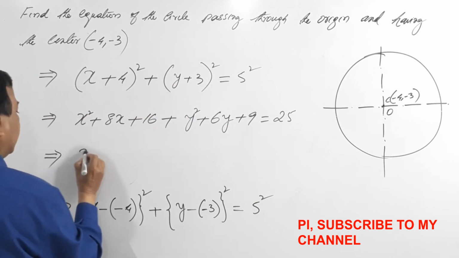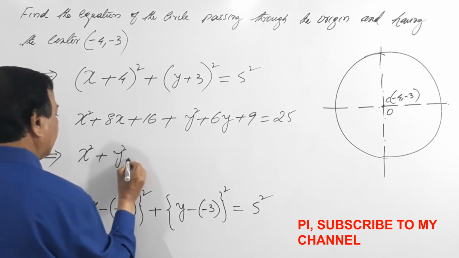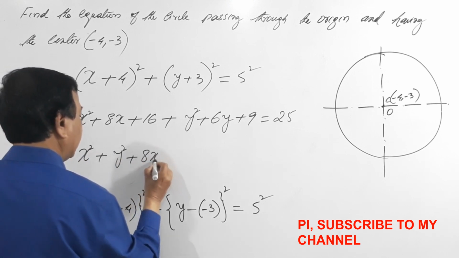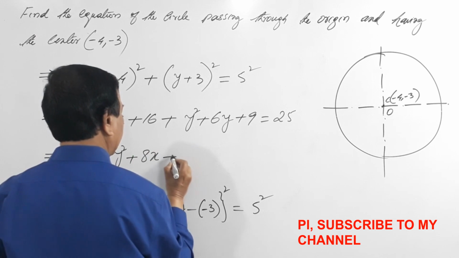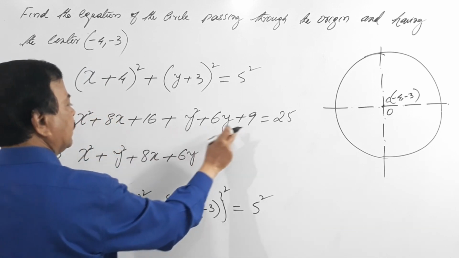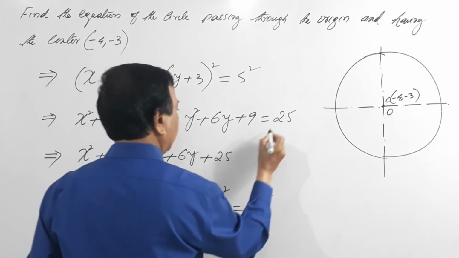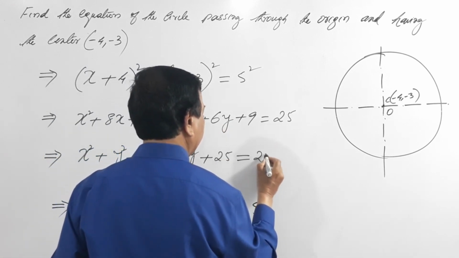So this becomes x square plus y square plus 8x plus 6y, 16 plus 9 is 25, equals 25.